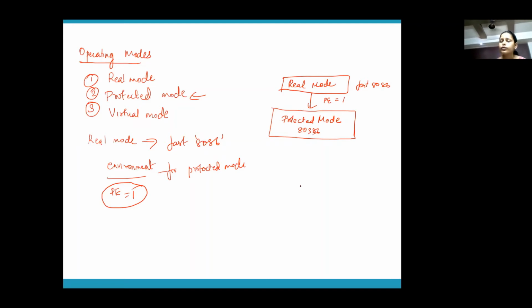Now from here, if you want to execute some 8086 programs, that you can do by switching to what is called the virtual mode. In virtual mode, you can again work as an 8086 processor. Your 386 can again work as an 8086 processor by making the VM bit 1. You saw the VM bit in the flag register, right? By making that 1, you can go to the virtual mode, and you can also return back to the protected mode by making VM equal to 0. Okay, this is what is meant by the operating modes of 80386.